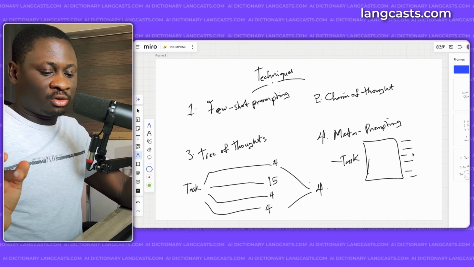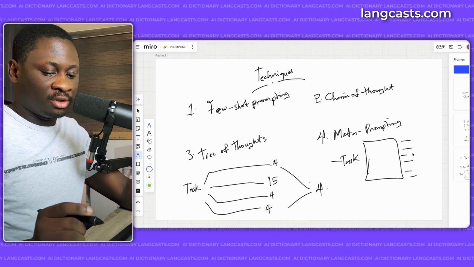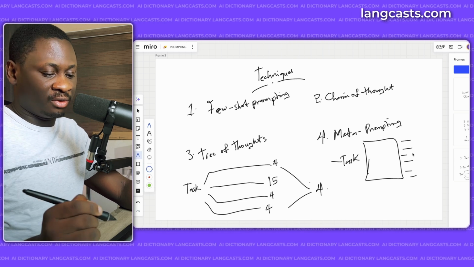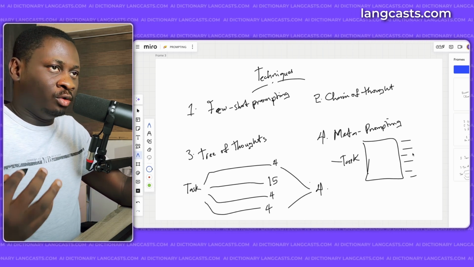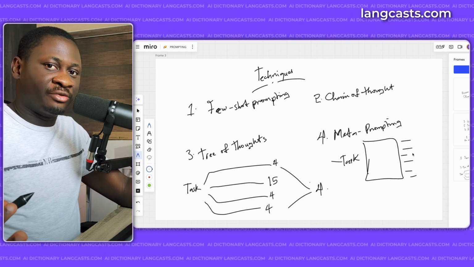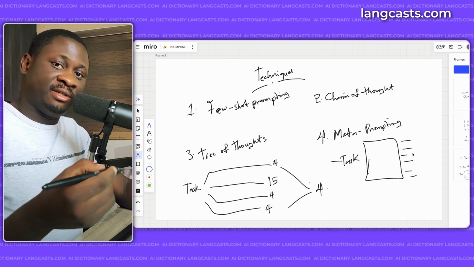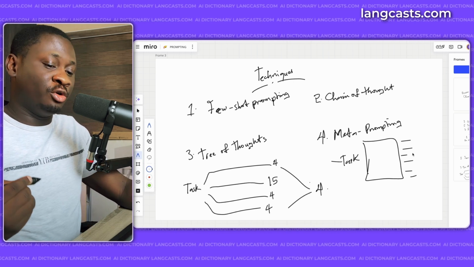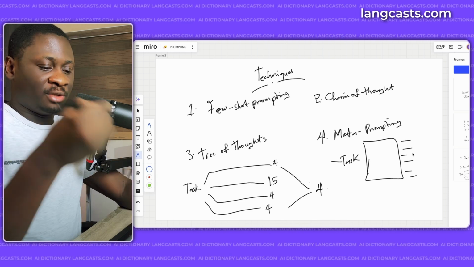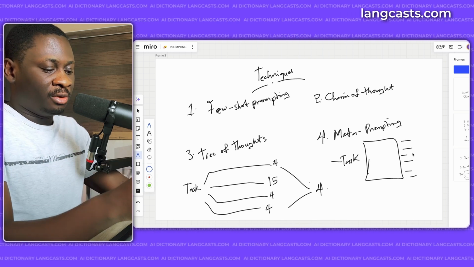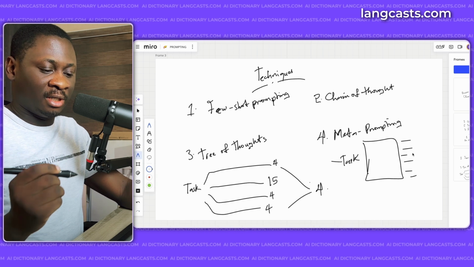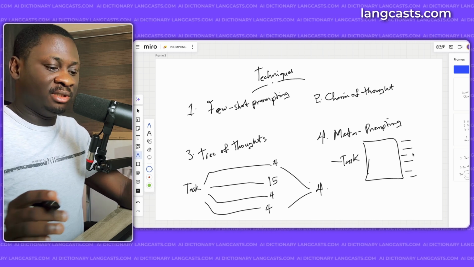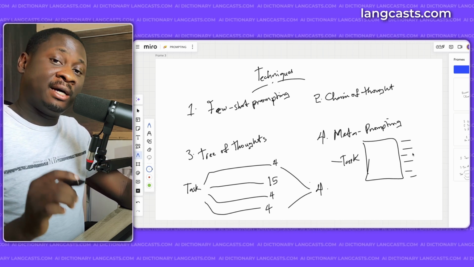And this not only improves the quality of the result, it also improves the relevance of the result. So meta prompting is basically you saying, okay, I don't know how to design instructions for this. Let the LLM design instructions, and then I'm going to prompt you with those instructions to get the solutions for me. So few shot prompting, chain of thought prompting, tree of thought prompting, meta prompting. These are some of the most popular types of prompting techniques.